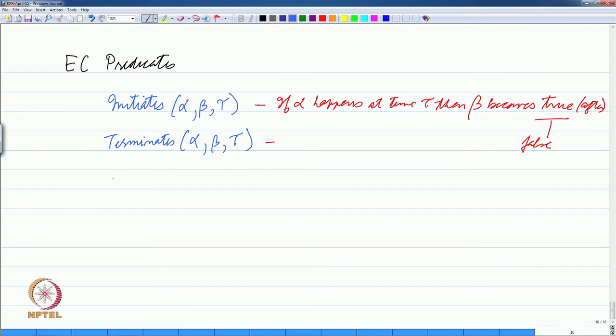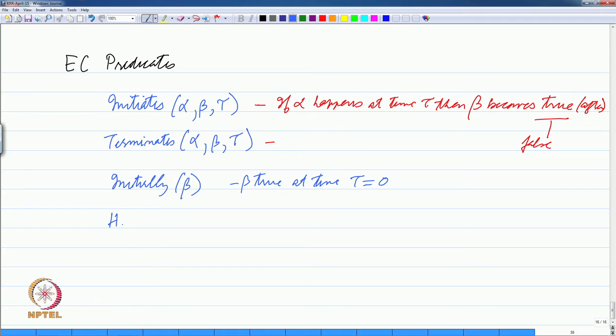Then there is a predicate called initially, which says that beta is true at the initial point. So, whatever it is, time, let us say tau is equal to 0. So, we are talking about discrete event calculus. So, initially beta is true essentially.